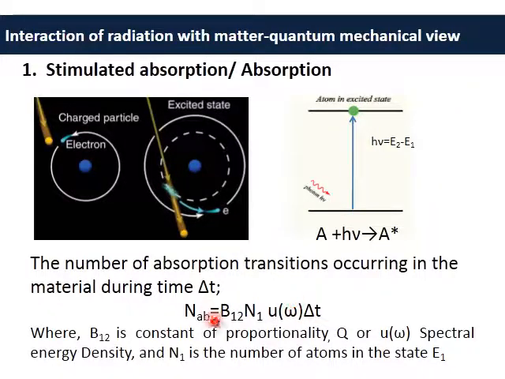Now in order to remove the proportionality sign, we introduce a constant, which in this case is B12. B12 is the constant of proportionality, because the absorption is taking place from 1 to 2, that's why it is B12. Q or u omega is the spectral energy density, and N1 is the number of atoms in the state E1, or the population in the state E1. So I hope this is clear. This is very important, because without understanding this, there is no point in discussing the working principle of laser.